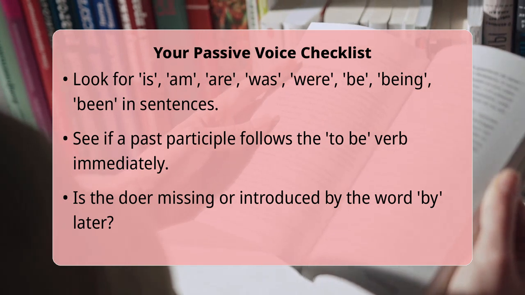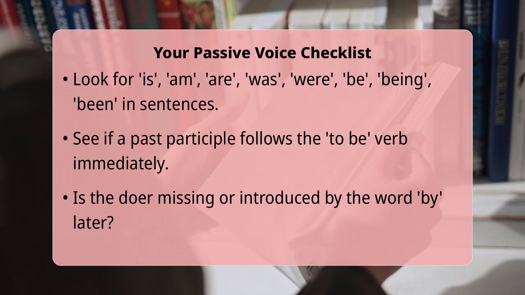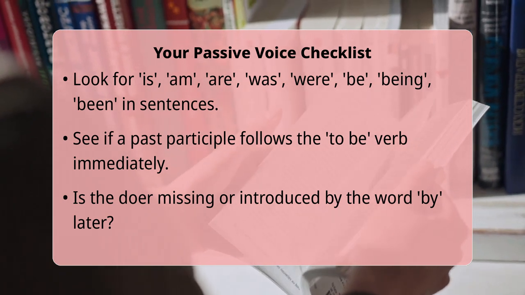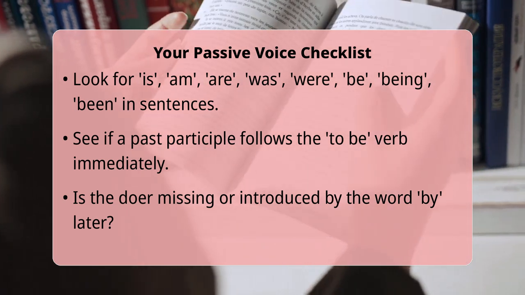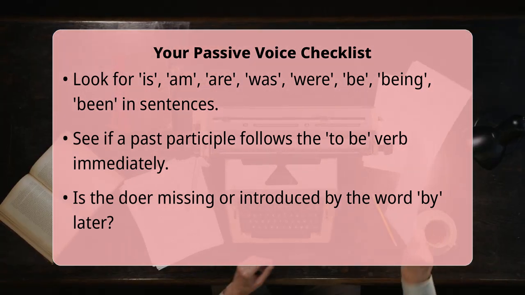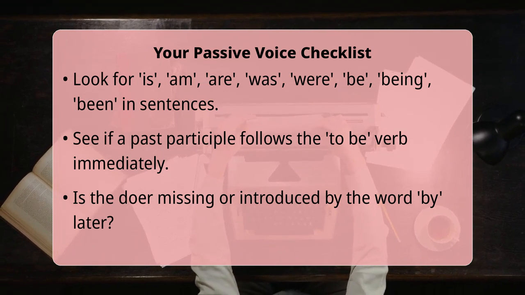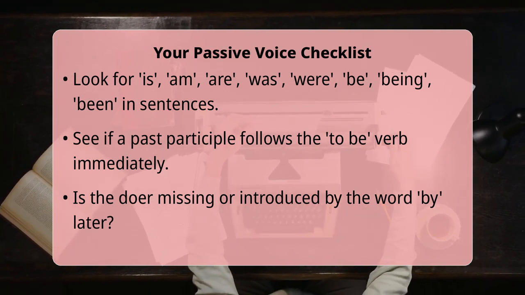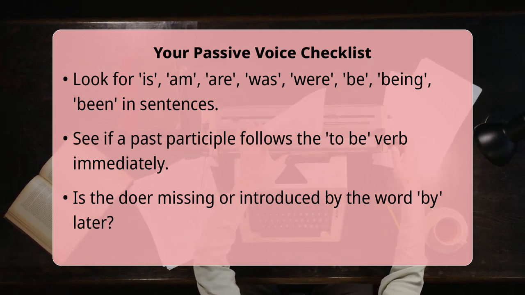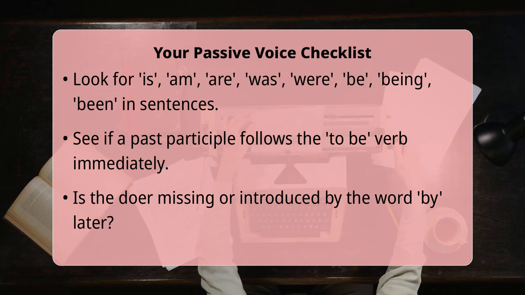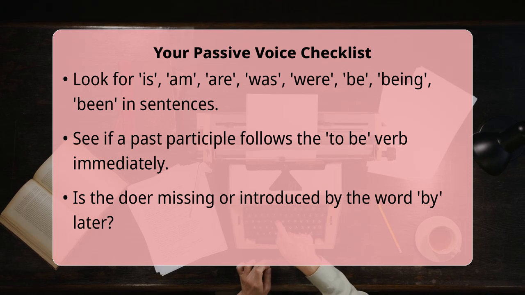Finally, consider if the actual doer of the action, often called the agent, is either missing from the sentence or introduced later with the word by. For example, in the sentence, "the decision was made," was is to be and made is a past participle. The doer is absent. You can often convert passive sentences to active voice by placing the agent at the beginning if they are mentioned, or by adding them if they are implied, which is a great way to confirm it is indeed passive. Mastering this skill gives you more precise control over your writing.